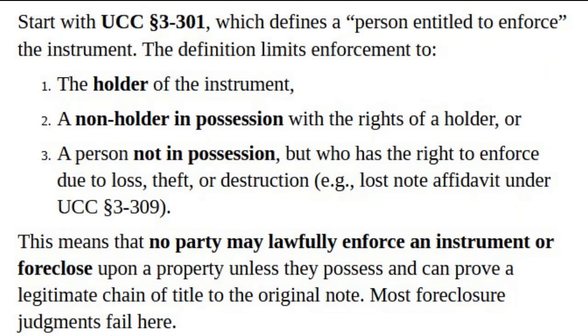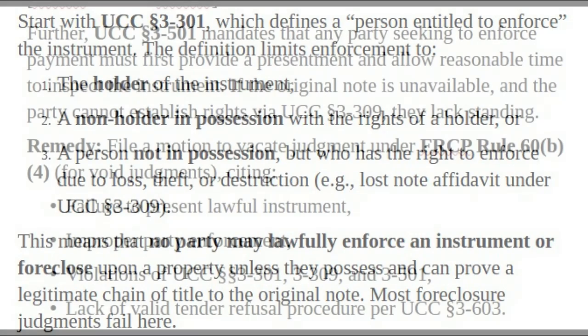Start with UCC Section 3-301, which defines a person entitled to enforce the instrument. The definition limits enforcement to: 1. The holder of the instrument, 2. A non-holder in possession with the rights of a holder, or 3. A person not in possession, but who has the right to enforce due to loss, theft, or destruction, e.g., lost note affidavit under UCC Section 3-309. This means that no party may lawfully enforce an instrument or foreclose upon a property unless they possess and can prove a legitimate chain of title to the original note. Most foreclosure judgments fail here.